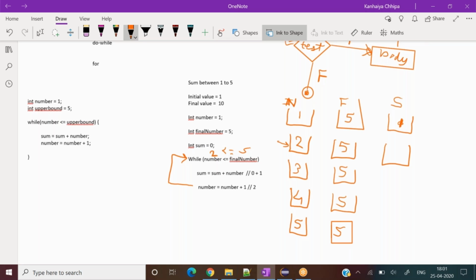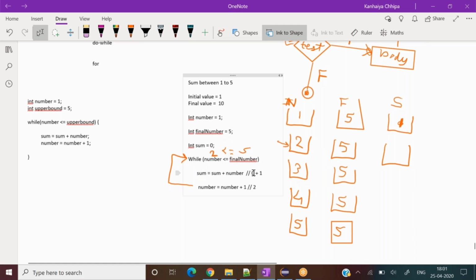So now I come inside this. Sum is 1 over here, correct? In this statement, and number is 2. So what has it become?